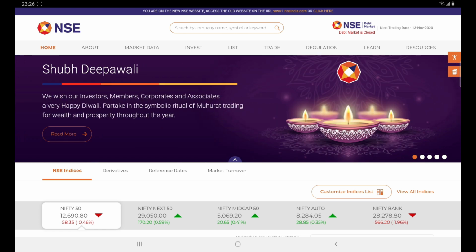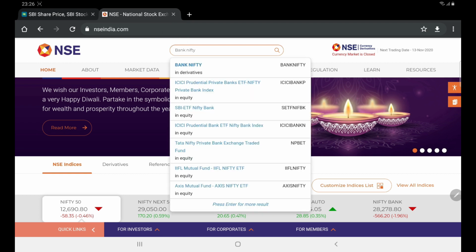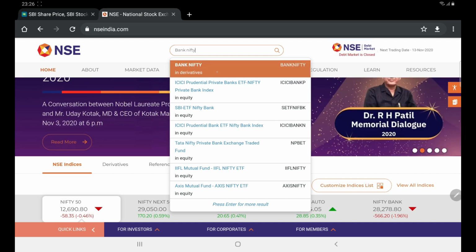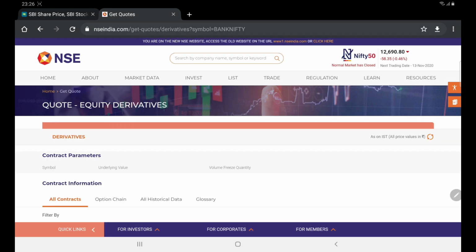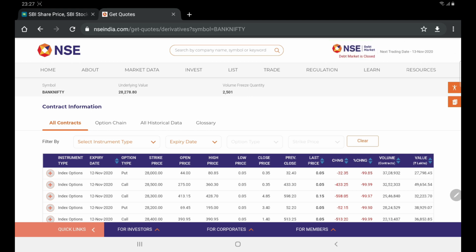There is something called Nifty and Bank Nifty. So we can take Bank Nifty as an example. Here in the search, search for Bank Nifty and you will get multiple options below. There you can find Bank Nifty and derivatives. Just click on that. Then a page will open. Once the search information opens, you will find a number of contracts. There what you have to look for is something called the option chain. This is the place where you can find the option chain, and you can click on that.